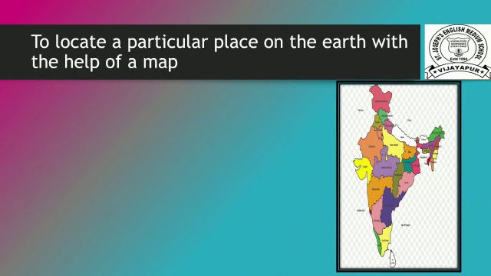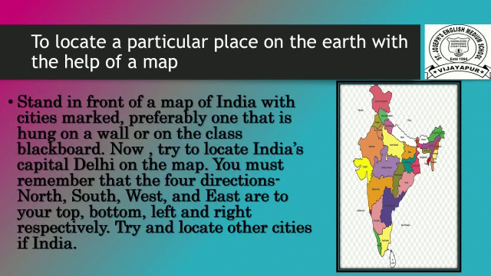To locate a particular place on the earth with the help of a map, stand in front of a map of India with cities marked, probably one that is hung on a wall or on the class blackboard. Now try to locate India's capital, Delhi, on the map.